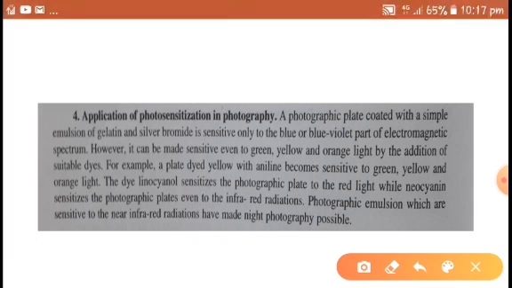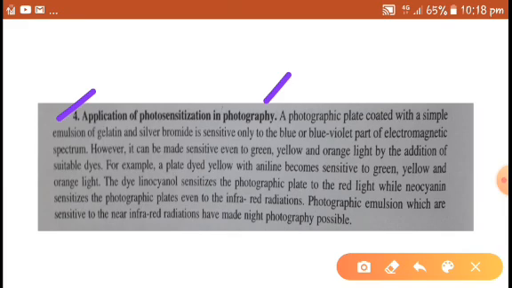And the fourth example of photosensitized reaction is application of photosensitization in photography. A photographic plate coated with a simple emulsion of gelatin and silver bromide is sensitive only to the blue or blue violet part of the electromagnetic spectrum. However, it can be made sensitive even to green, yellow and orange light by the addition of suitable dyes.